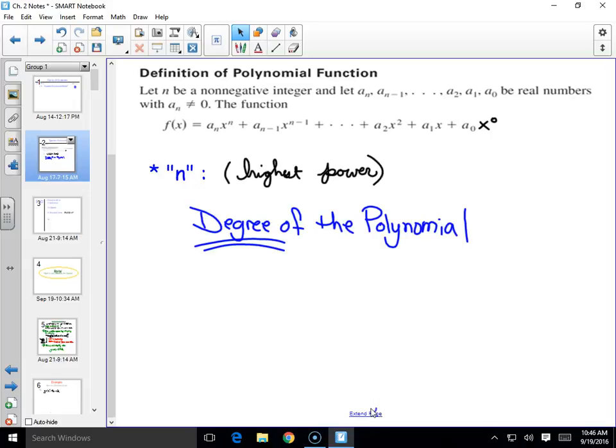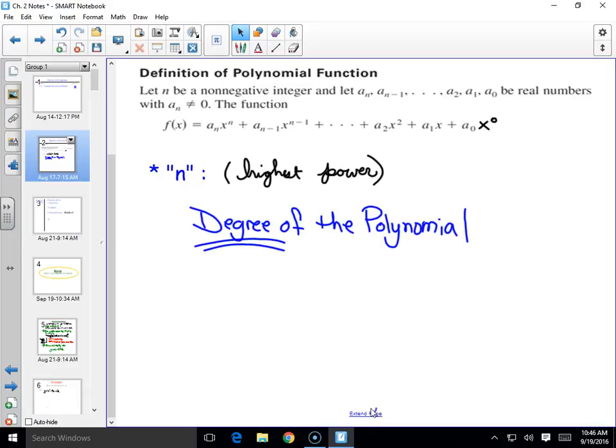Now, what's the title of this section? Not polynomials. That's kind of like half the title of the entire chapter. Models. Why are we talking about quadratics? Because they have something to do with degrees. Because last chapter, we already talked about the lowest possible degree. What's the lowest possible degree of a polynomial? 0. X to the 0, which would be a constant, and y equals a constant looks like what? A horizontal line, right? Y equals 2 is a horizontal line at 2. Y equals -1, a horizontal line at -1, etc.